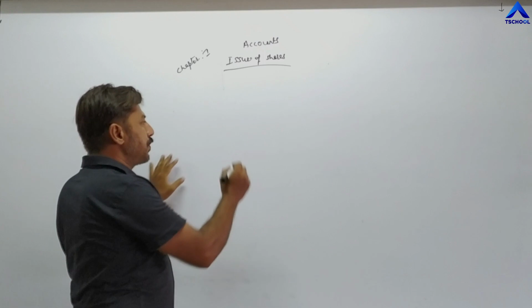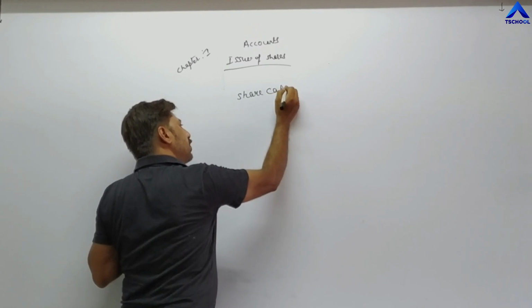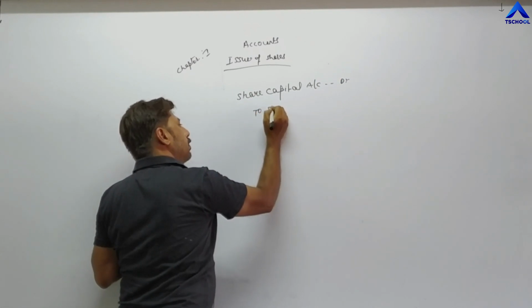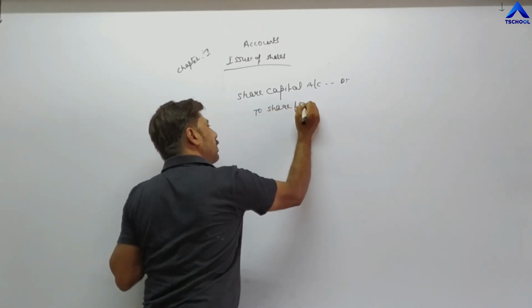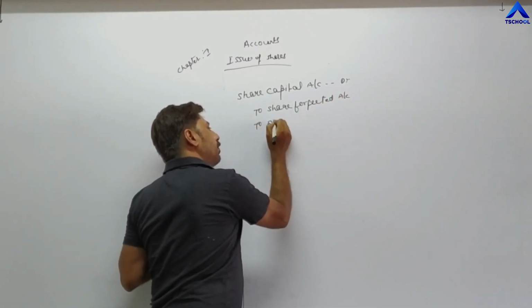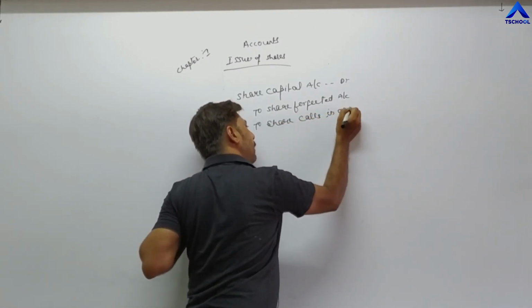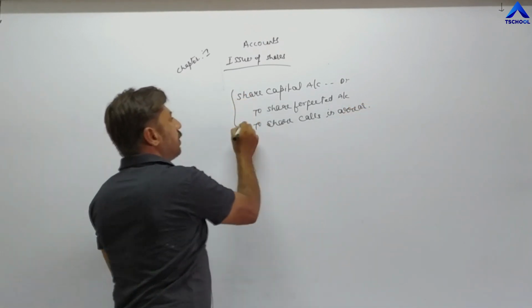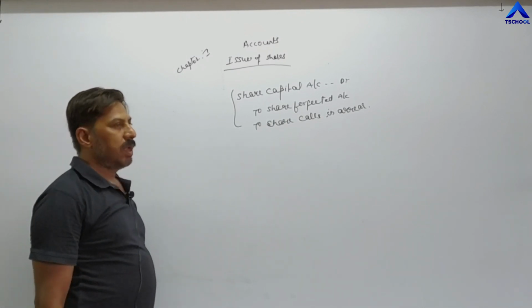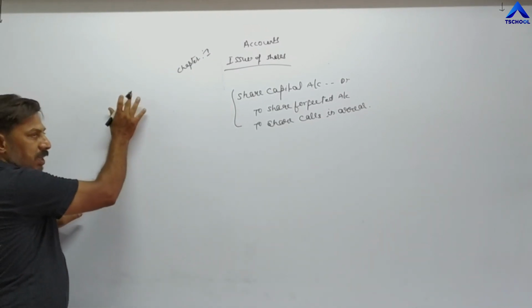The journal entry is: share capital account debit, to share forfeited account and to share calls in arrear.